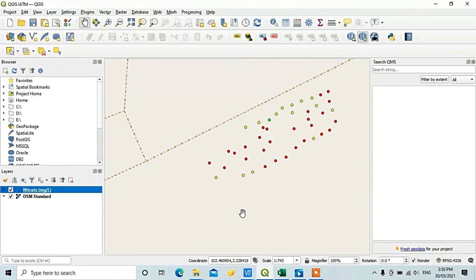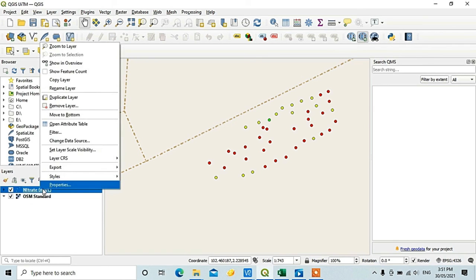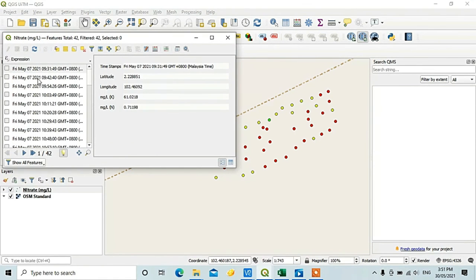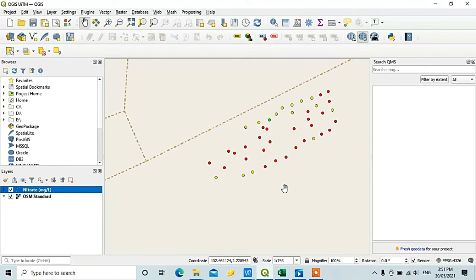The fertility mapping can be formed by using the data collected. The farmer can view the properties of the soil sample by opening the attribute table, and by using this mapping, the farmer can easily understand which locations are lacking the soil nutrient nitrate. So, the farmer can provide the fertilizer depending on the fertility mapping.